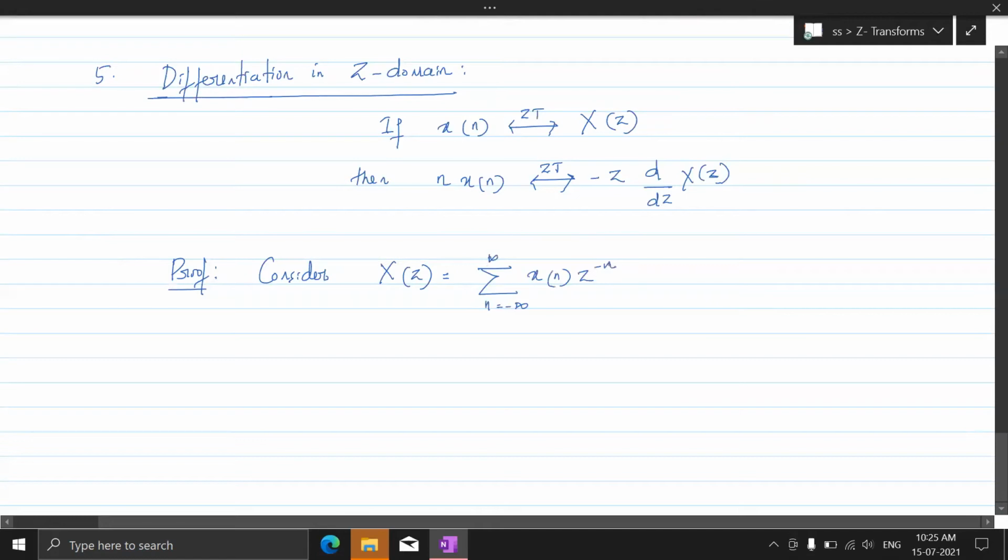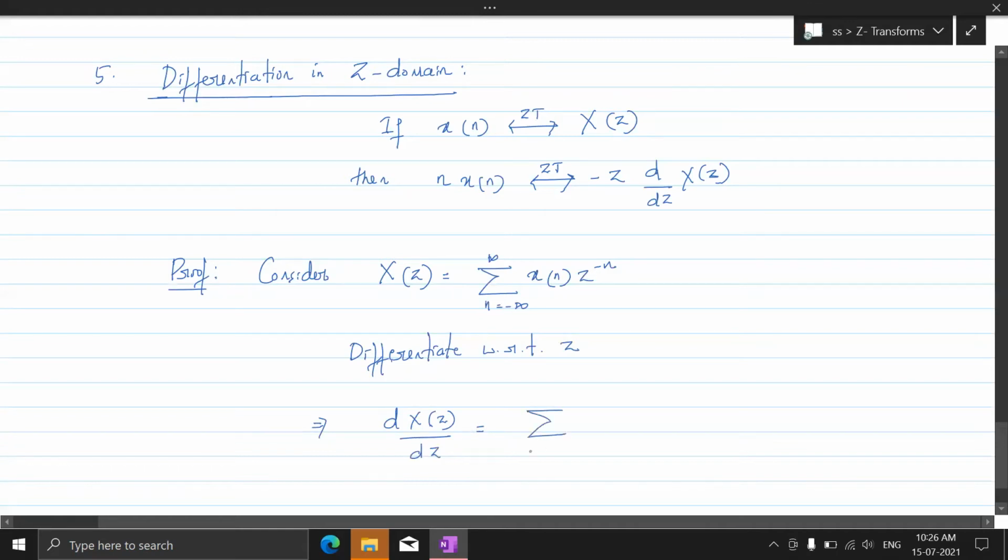So this is the standard equation we have. Now you differentiate this, because we need differentiation of X of z with respect to z, right? So let's differentiate this equation with respect to z. This implies that dX of z by dz would be equal to what?